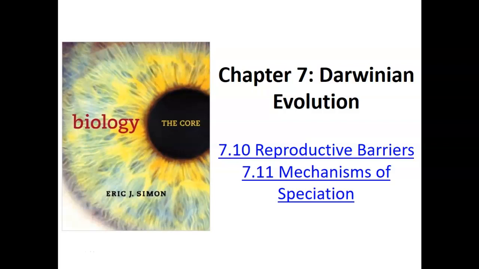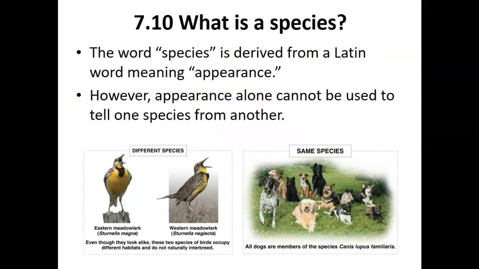In this module, I'm going to talk about reproductive barriers and the mechanisms of speciation in Chapter 7. What is a species? There are many definitions of species. The word species is derived from a Latin word meaning appearance. However, appearance alone cannot be used to tell one species from another.